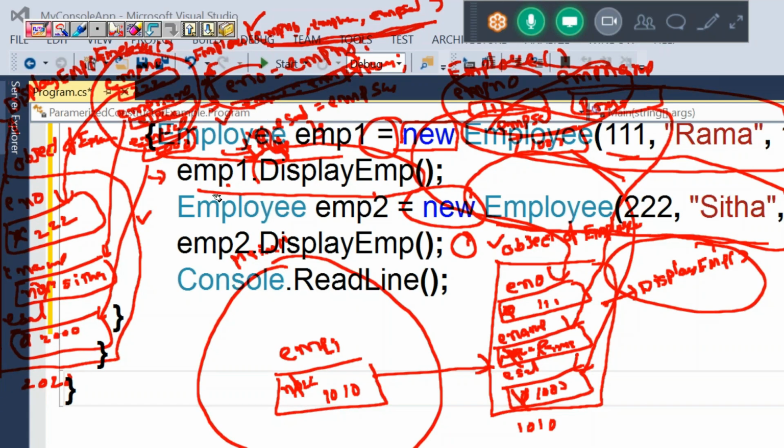Once constructor execution is completed, local variables of the constructor will be destroyed. After this, control will execute the LHS. LHS is creating another reference variable.